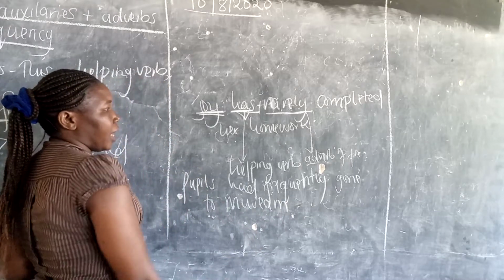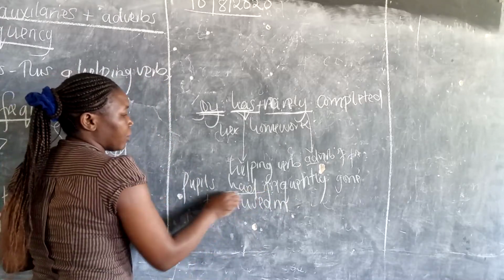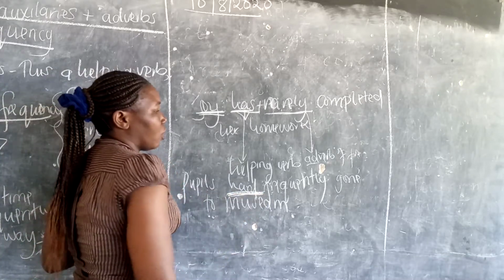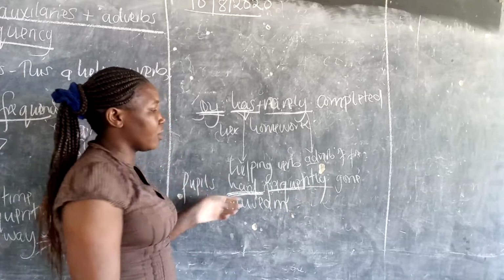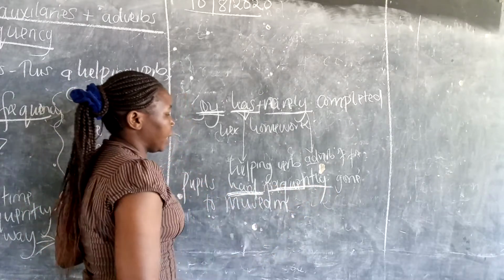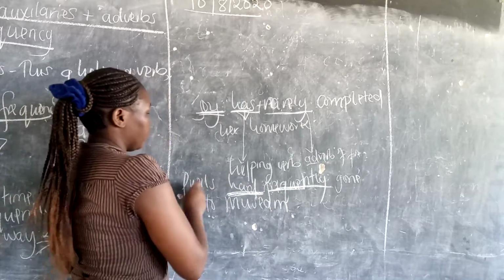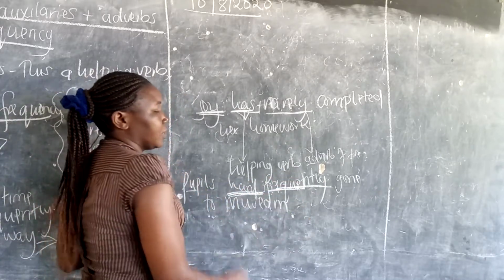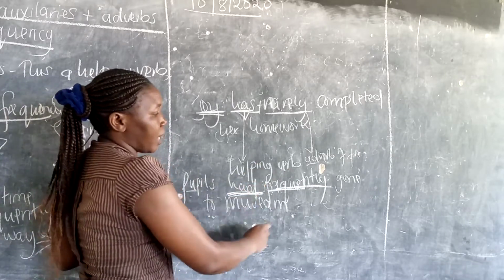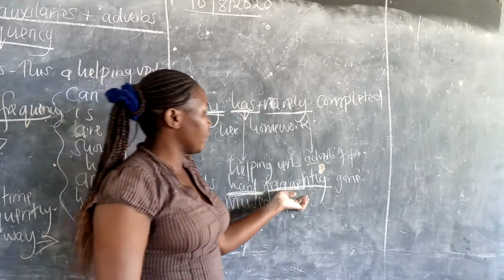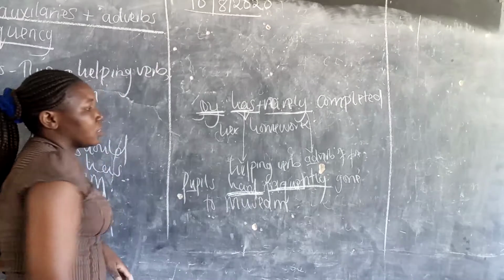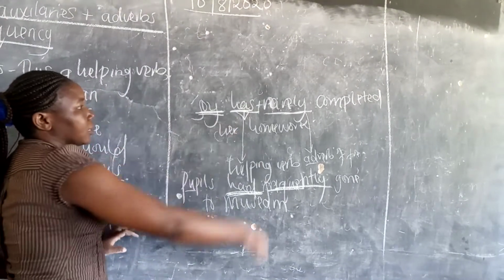Here, the helping verb, the auxiliary, is had, meaning they used to go frequently, they went to the museum now and then, very many times. So this is in the past. It's not something that is happening now. It happened. They did go to the museum frequently. So these are just examples of the helping verb plus adverb of frequency.